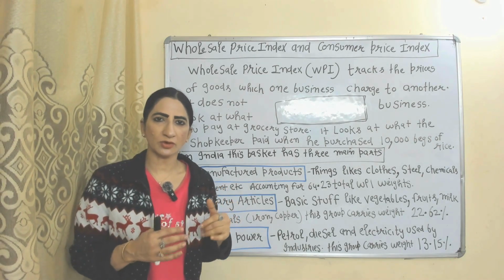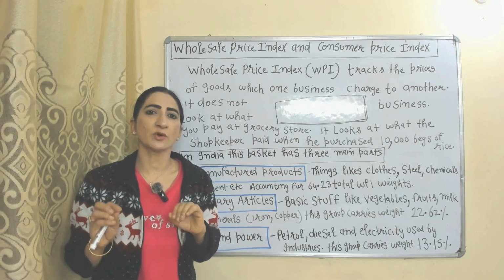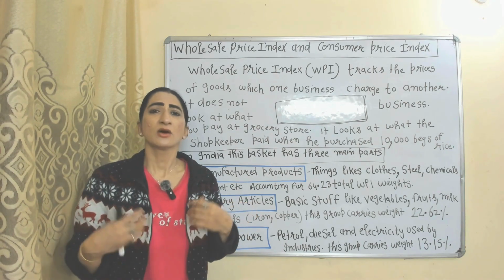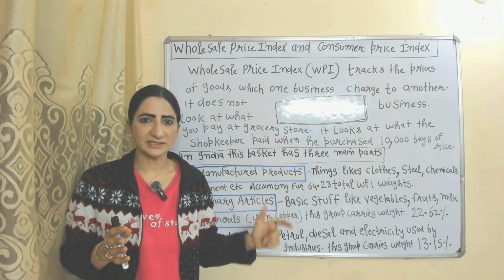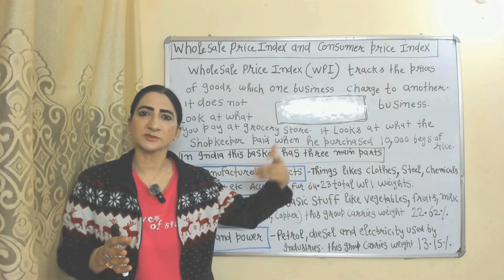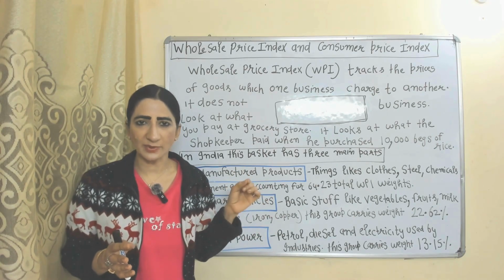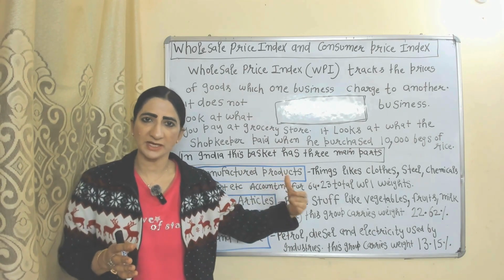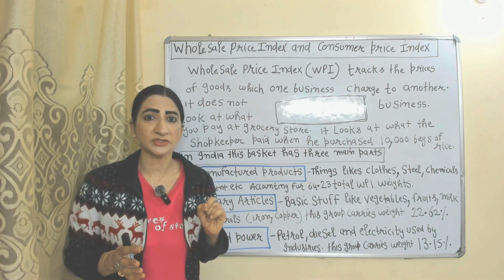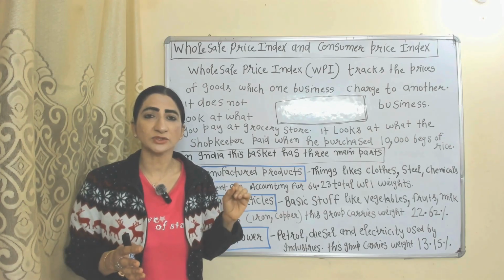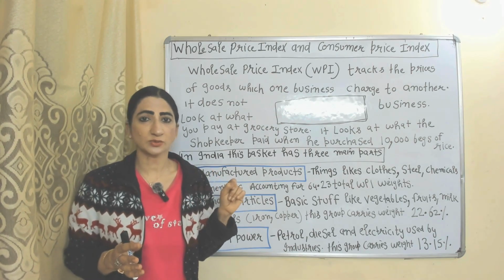Today we are going to talk about wholesaler price index and consumer price index. First of all, we will see wholesaler price index, or you can say the WPI. WPI tracks changes in price which one business pays to another business. It doesn't include price which you pay in a grocery shop. It includes price which a shopkeeper paid when he purchased 10,000 bags of rice.